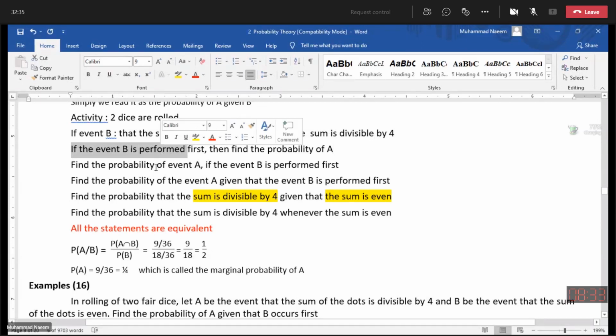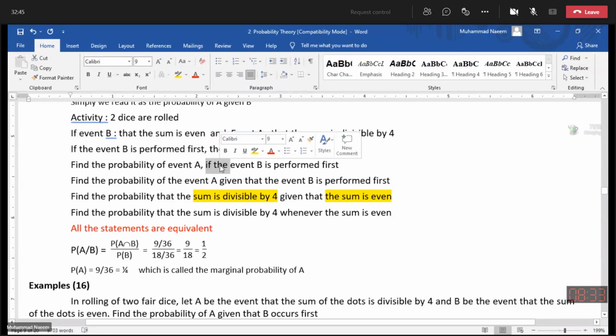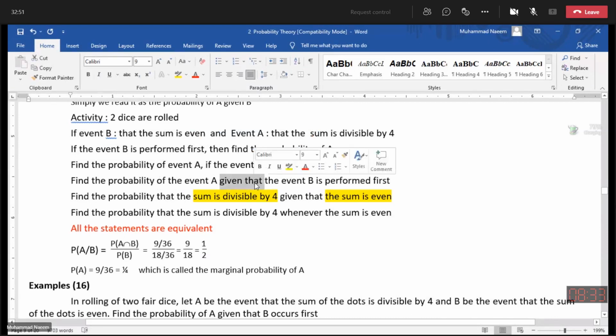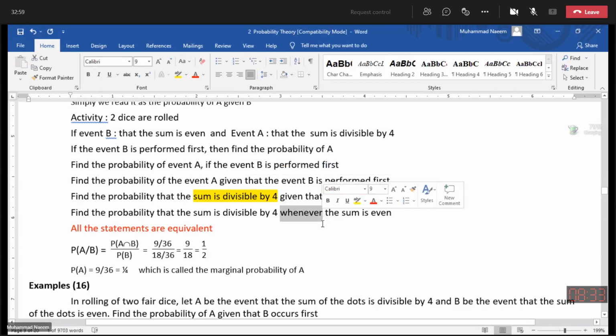So we can state this probability either using if, or using the keyword given that, or whenever.